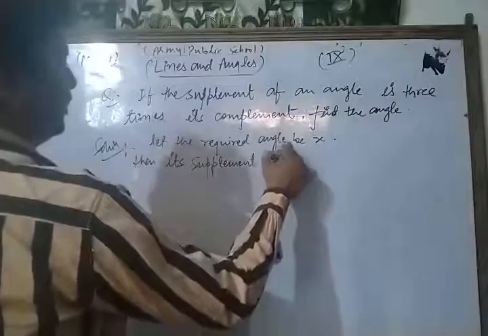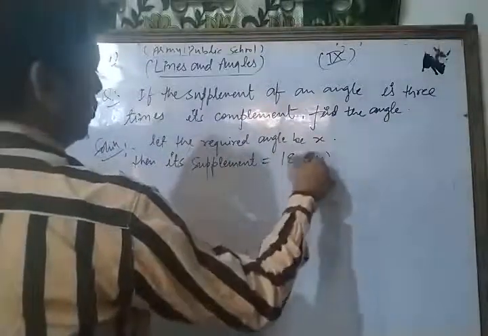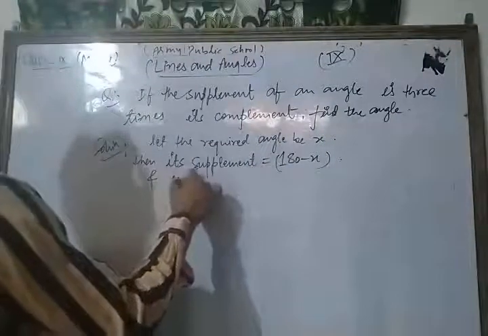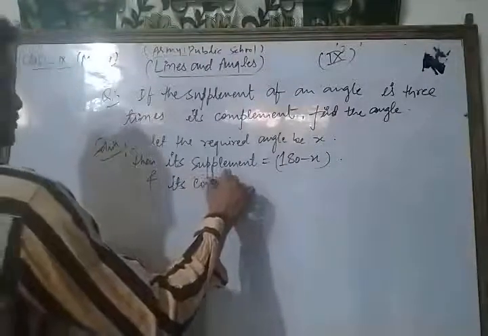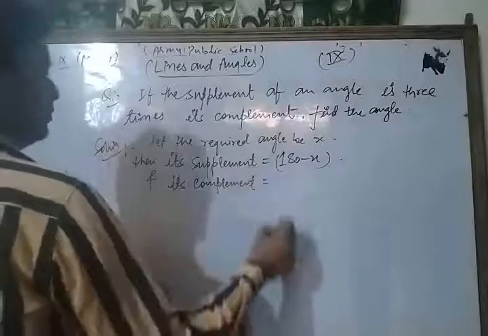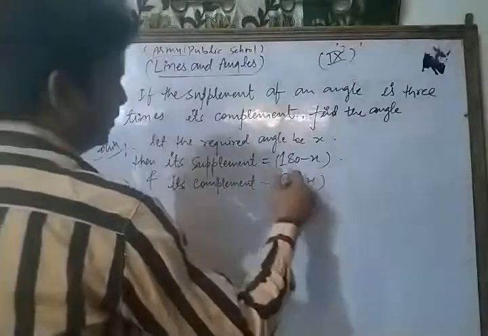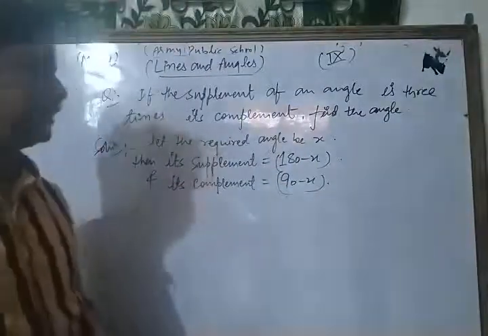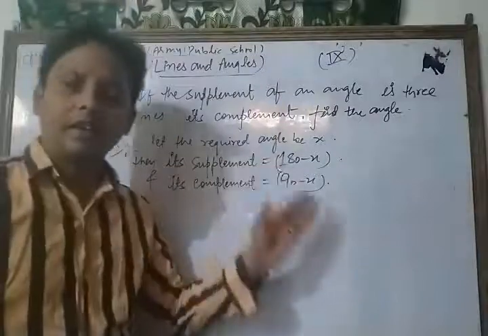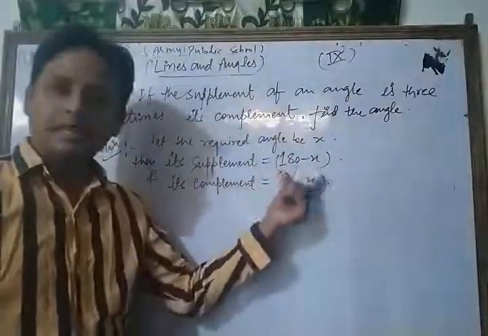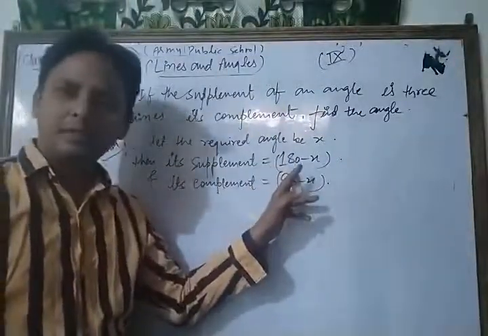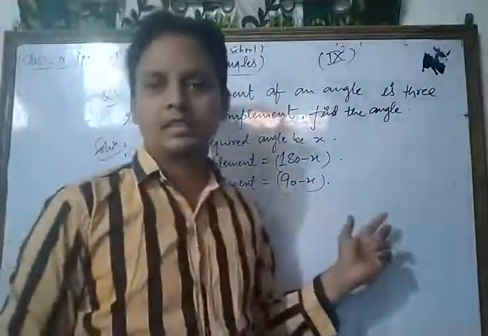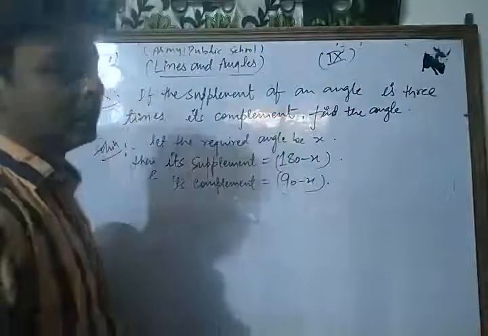Its supplement will be 180 minus x, and its complement is 90 minus x. We already discussed that topic, dear friends. Here, first of all we find the angle: let the angle be x, then its supplement will be 180 minus x, and its complement will be 90 minus x. Okay, now let's see.